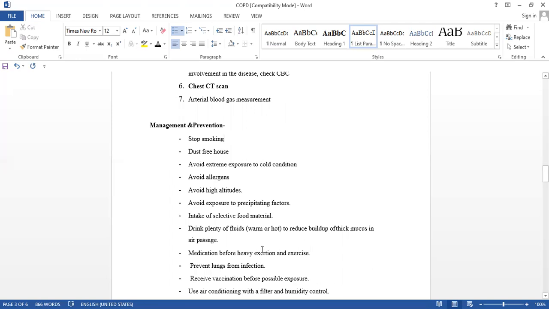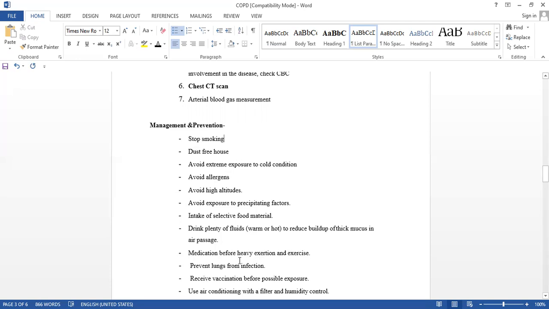Coca-Cola, Pepsi, isn't it? Not that. Avoid that, but drink plenty of warm and hot fluids to reduce the buildup of thick mucus in the respiratory passage. Okay, if you have warm or hot fluids, it will melt, isn't it? It will not produce thick mucus.